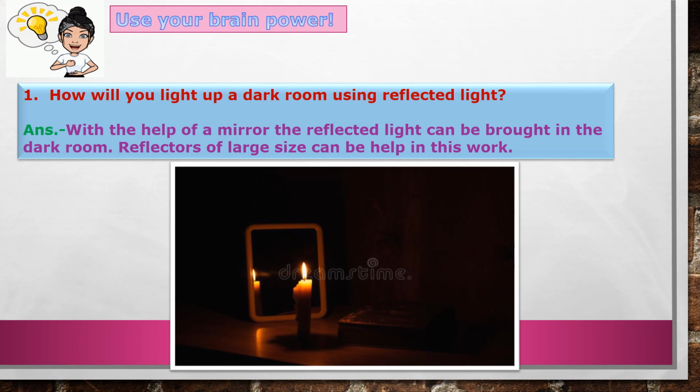Now use your brain power. How will you light up a dark room using reflected light? So with the help of a mirror, the reflected light can be brought into the dark room. Reflectors of large size can be used in this work.